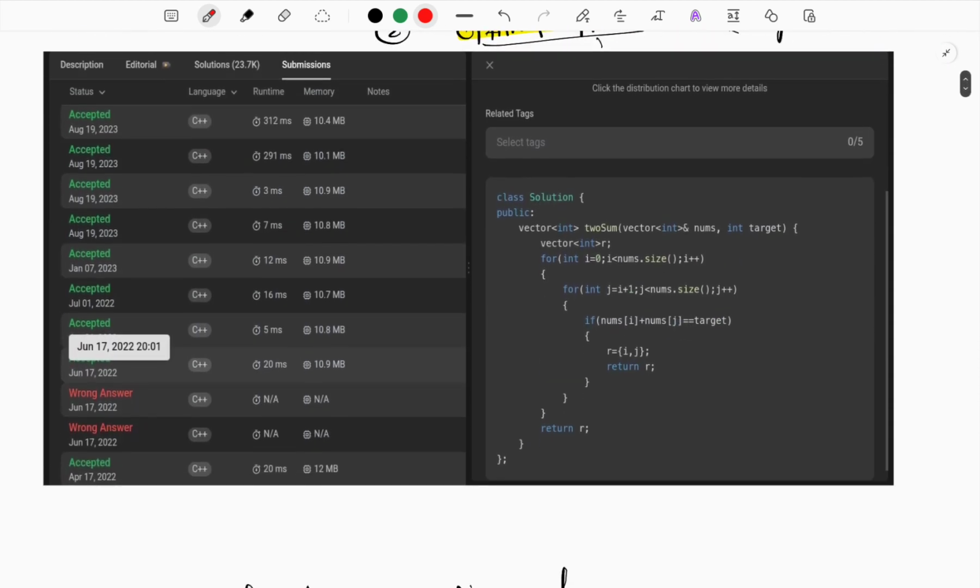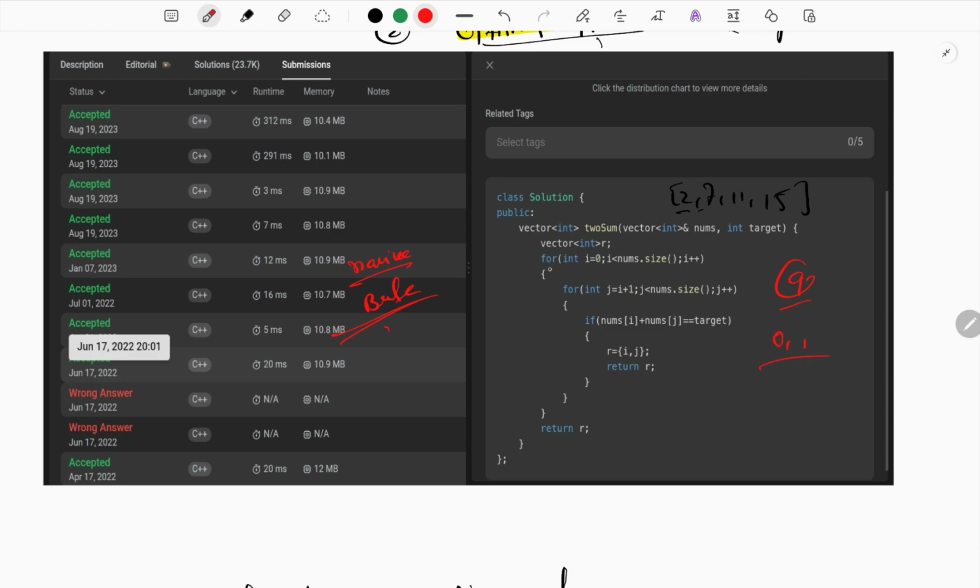So you can see here that this is your naive approach, I can say this is your brute force approach. Here we are just calculating the summation of two elements up to the target. Our first example is 2, 7, 11 and 15. The summation of 2 and 7 is 9, right? So our indices will be 0 and 1.